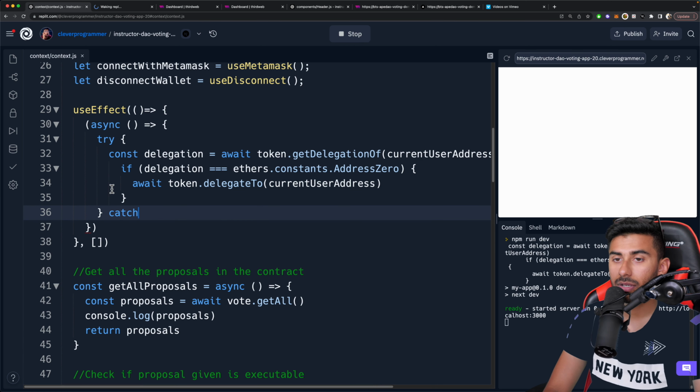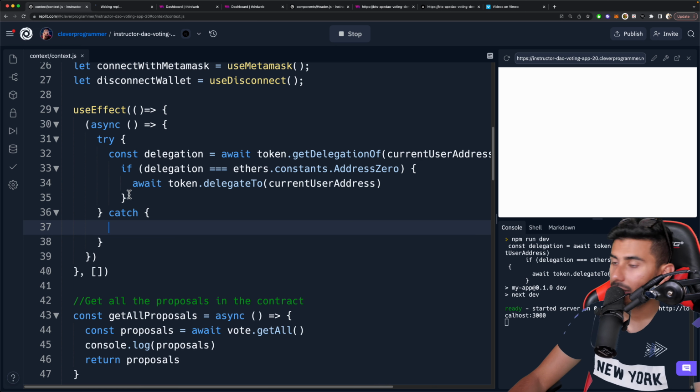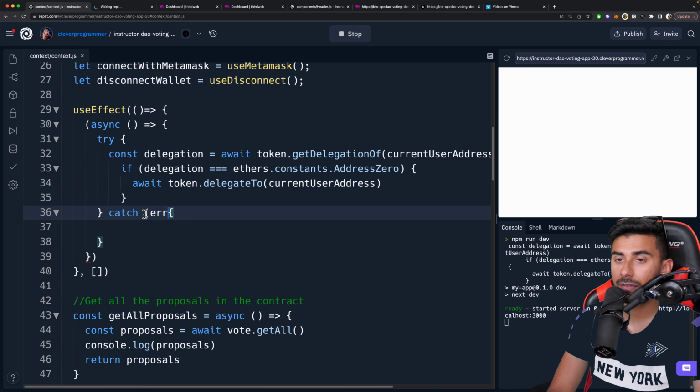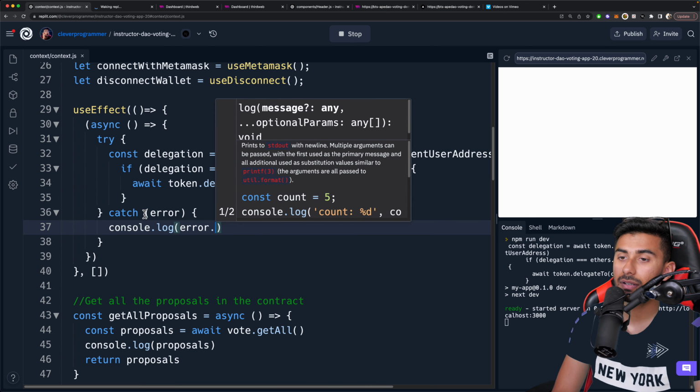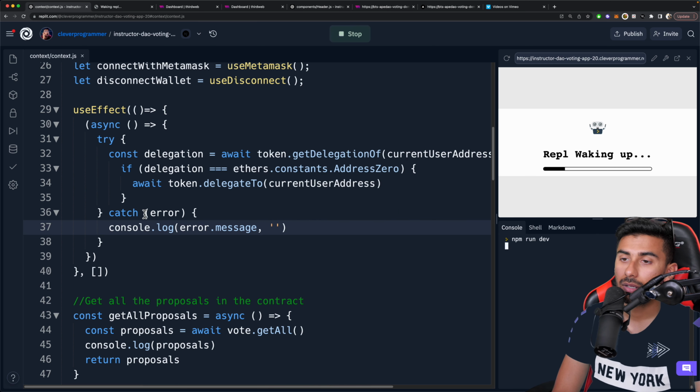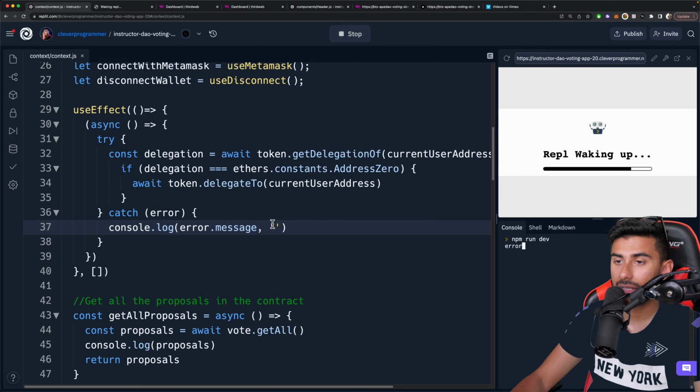Okay, and then we're going to say catch. And for catch, we're going to do the same thing. If there is an error, then just console log error.message, and we'll follow it up with error.